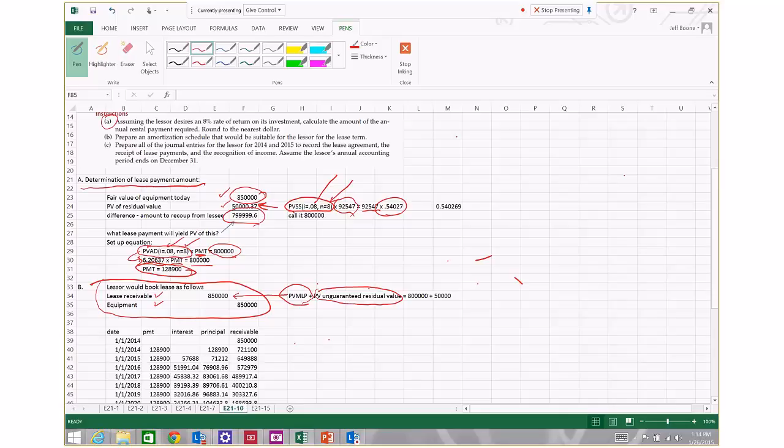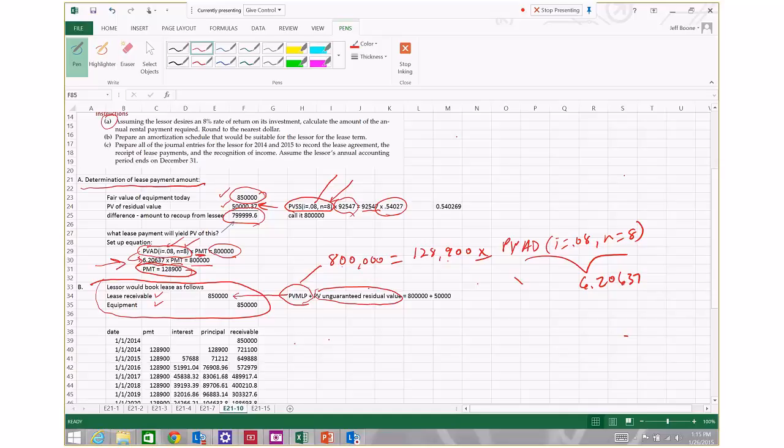The present value of the minimum lease payments is $800,000, and that's calculated by taking the recurring payment amount of $128,900 and multiplying that times the present value of an annuity due factor for i equals 0.08, n equals 8, which we determined right here to be 6.20637. Multiply that 6.20637 times the $128,900, and you come up with a present value of minimum lease payments of $800,000.